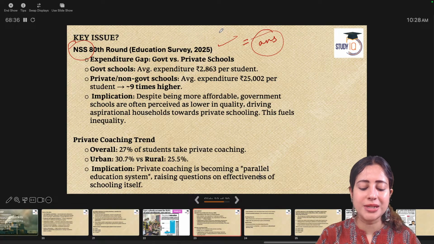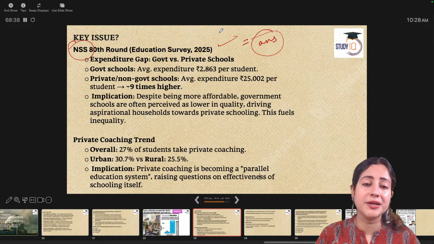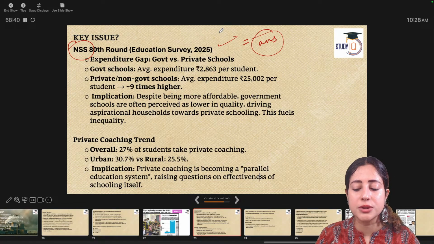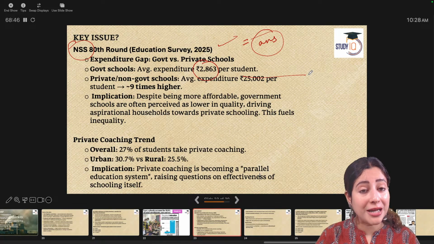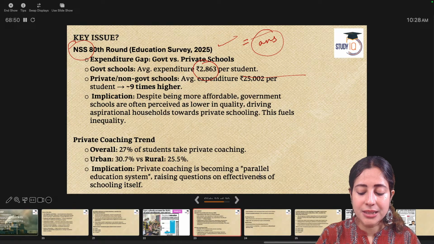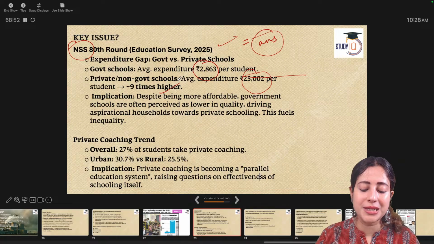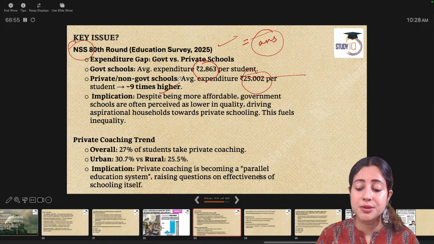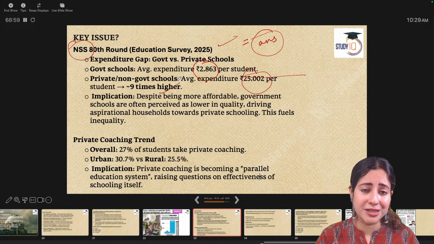Education Survey 2025 is saying there is a massive gap of expenditure between private and government schools. Government schools are spending only rupees 2,800 per child, whereas private unaided schools are spending 25,000 rupees per child, 9 times more than government school. Imagine the gap in quality of textbooks, stationery, pedagogy, sanitation, clean drinking water must be massive.